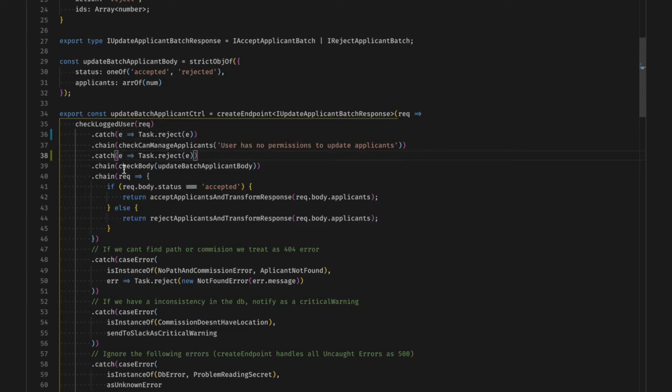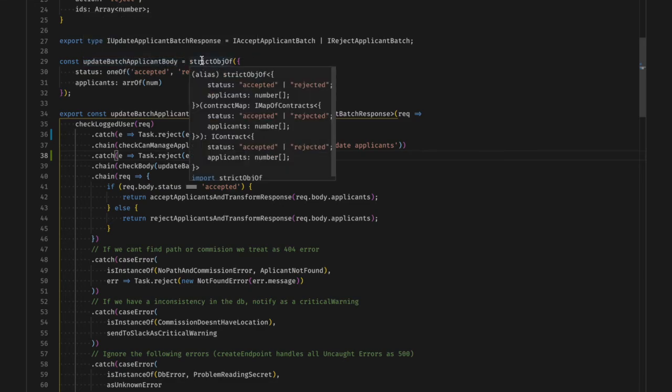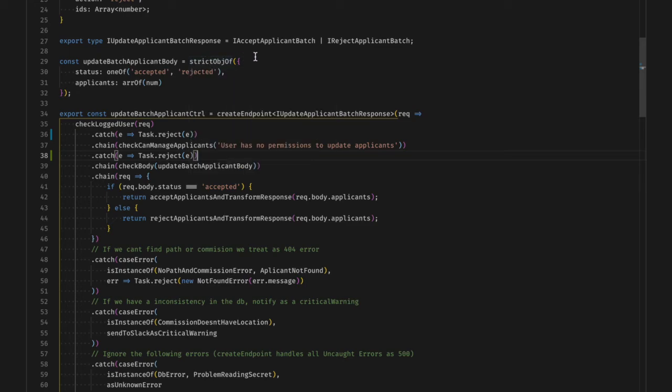The first step checks the request body. Once again, notice the lack of types and the power of the type inference. Update batch applicant body is a contract, as defined by another open source project called Parmenides. This contract defines the form of the JSON received, in this case an object with two properties, a status that can be one of the following string literals, and applicants, which is an array of numbers.